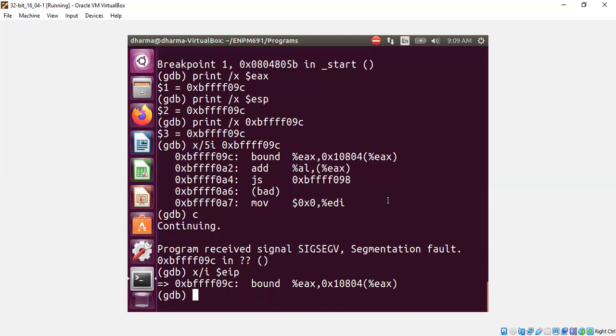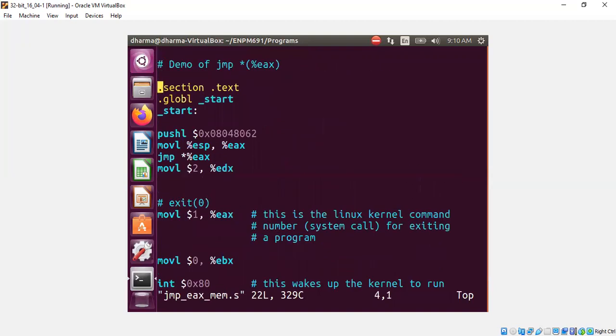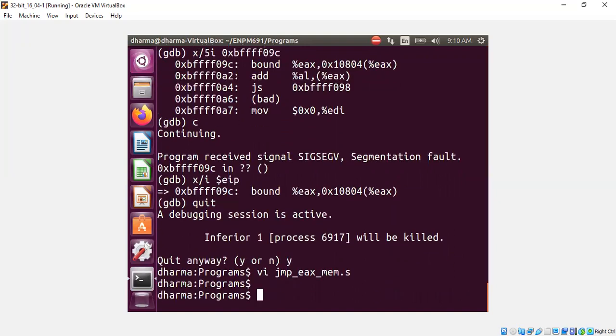Or you can directly reference the EAX register, and that EAX register should contain the address which contains the code. That's basically what I mean. Okay, let's wrap it up. So you need to put, in this case, parentheses, otherwise it's not going to work.